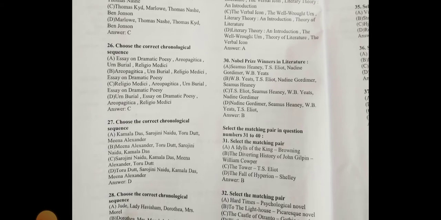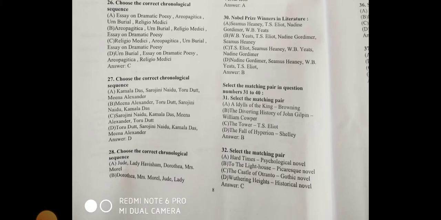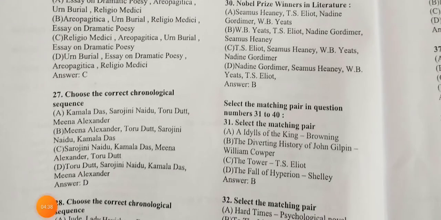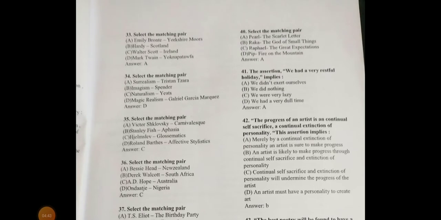Next is the matching pair. The Diverting History of John Gilpin, William Cowper. The next is The Castle of Otranto is a Gothic novel. Next is, now we have to select the matching pair. So the right answer is Emily Bronte is matched with Yorkshire Moors. So this is the place she is related to, and all others are wrong.